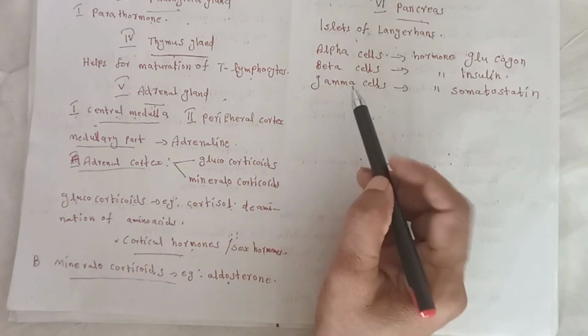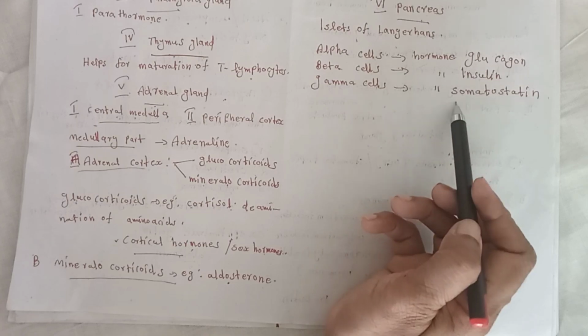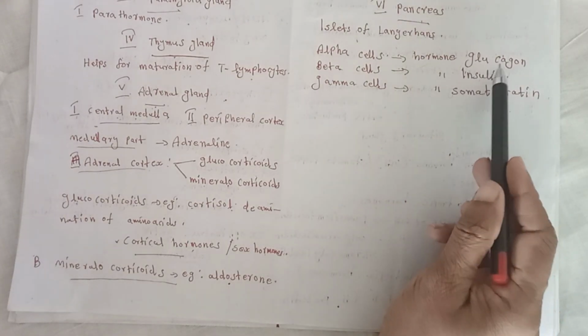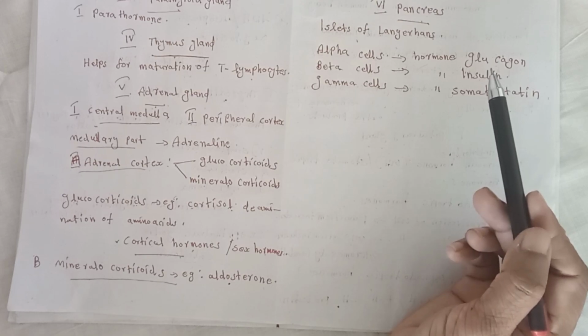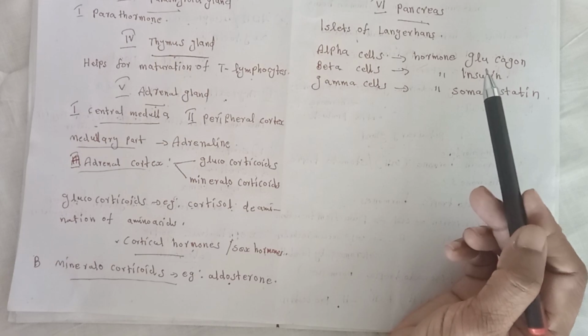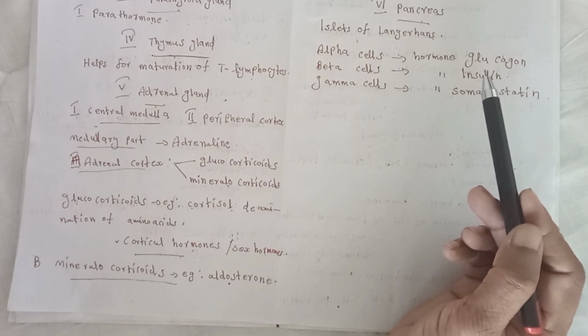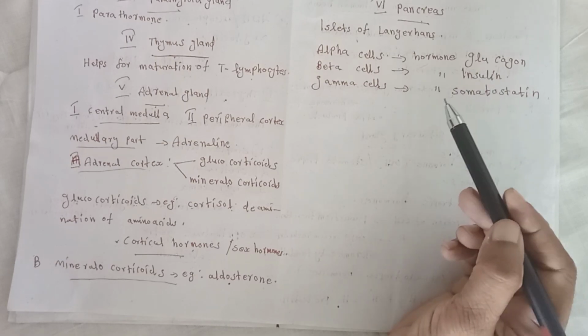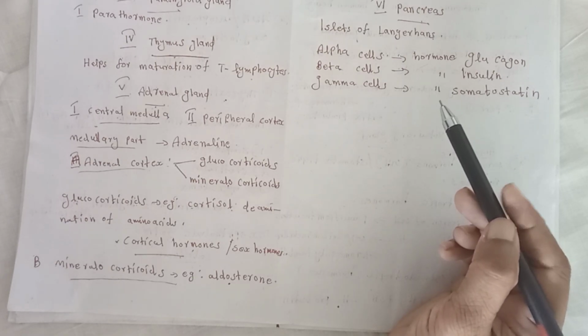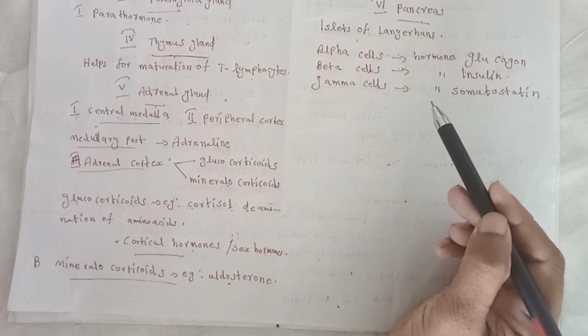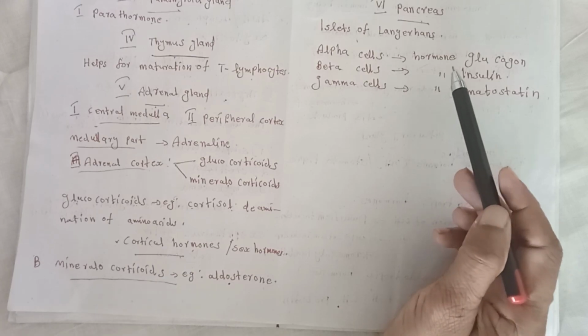Then we discuss the functions of these hormones. Glucagon stimulates breakdown of glycogen, the stored glucose material in liver, to glucose, leading to a rise in blood sugar level.